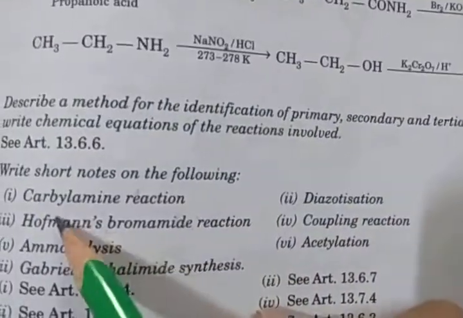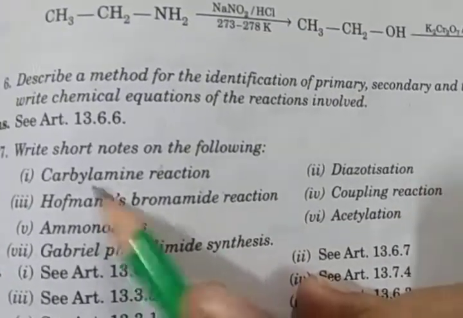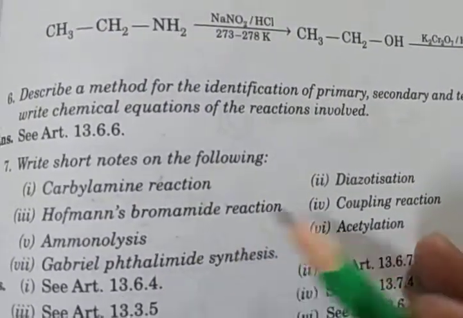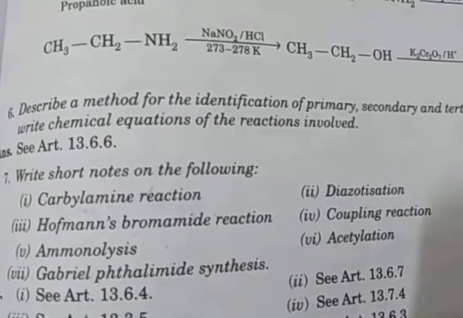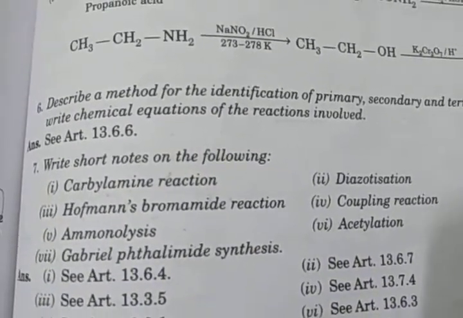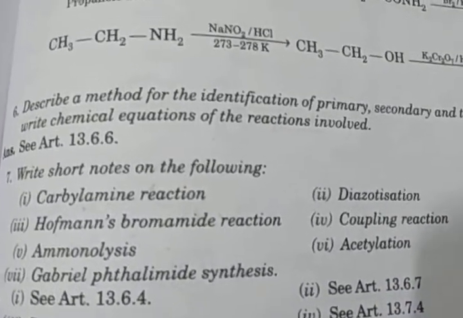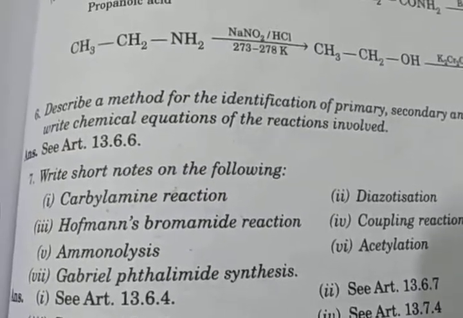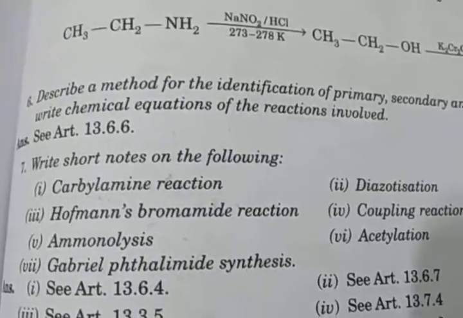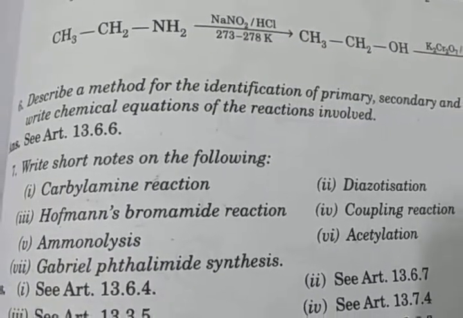So the naming reactions are given, and the naming reactions I already explained one by one. Okay, carbylamine reaction, diazotization, Hofmann bromamide reaction, coupling reaction, ammonolysis, acetylation and Gabriel phthalimide reaction. Okay, so please focus, please practice those reactions. I already explained them in my last videos. Okay, and in board exams, naming reactions come the maximum number of times. So please focus, and practice also. Clear? Okay, write them one by one and then check, then write again. Okay, clear?